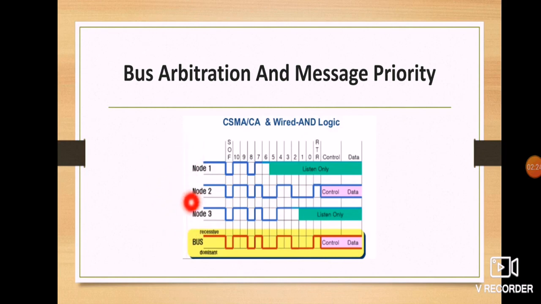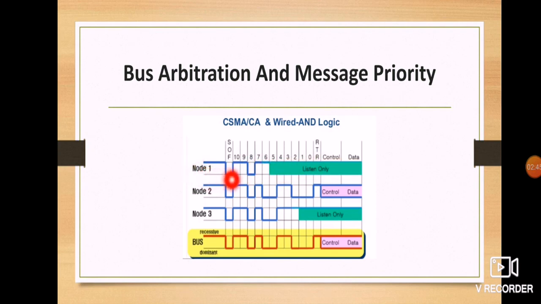For this we have three messages. Here one is the high level, and zero is the low level, that is the dominant bit, and one is the recessive bit.